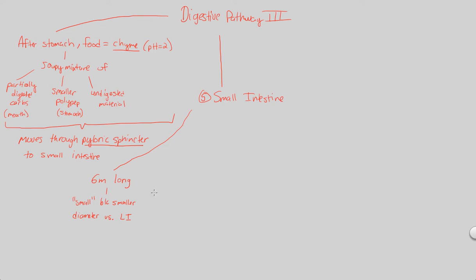It has a very long structure, 6 meters long, tons and tons of folds. That tells you something about its structure, that it has a very high surface area to volume ratio with lots and lots of folds. So it's a very, very elongated structure, just a small diameter. In addition, the small intestine contains 3 major divisions, and these are 3 divisions you should remember. The first division is, I think, most important because this is where we have the most digestion. Duodenum is our first division. This is absolutely a major, I would say majority, site of chemical digestion.